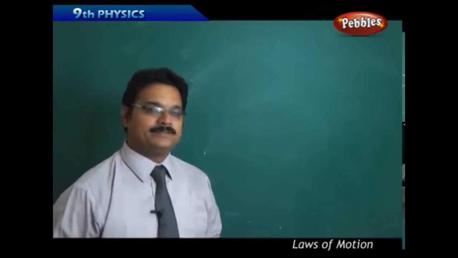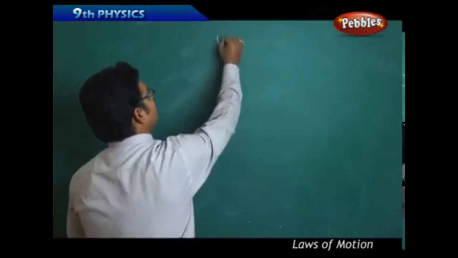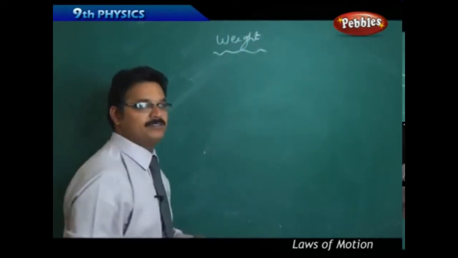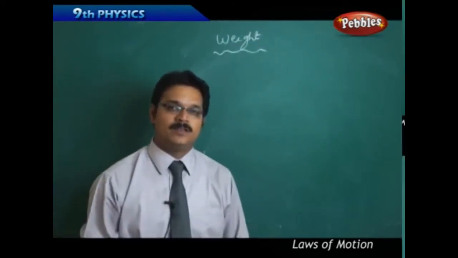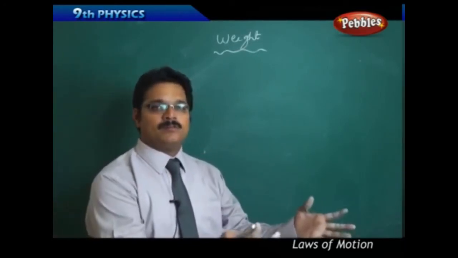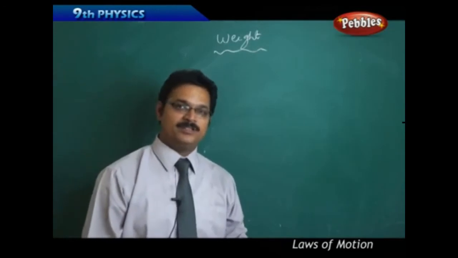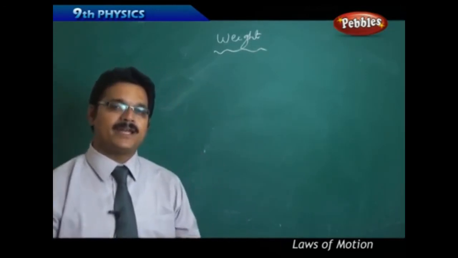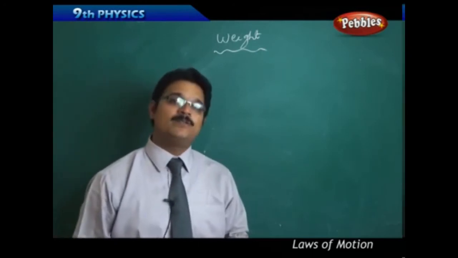All right. Now see this term we use many times in our daily life. Weight. Weight of a basket is 2 kg. Weight of bananas are 3 kg. Like this 4 kg, 5 kg. We say this weight many times in our daily life. But actually what is weight?